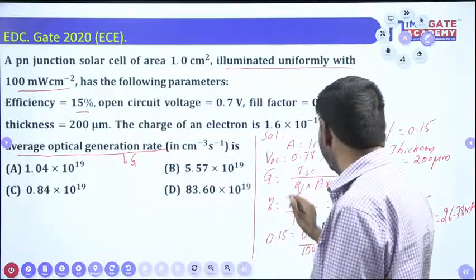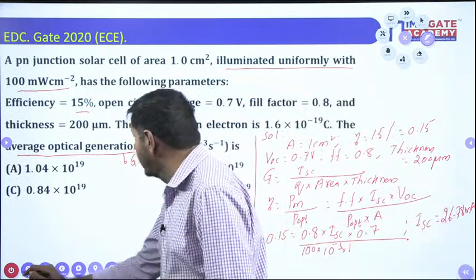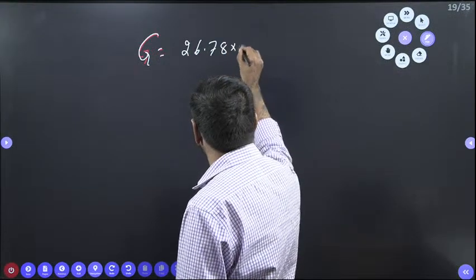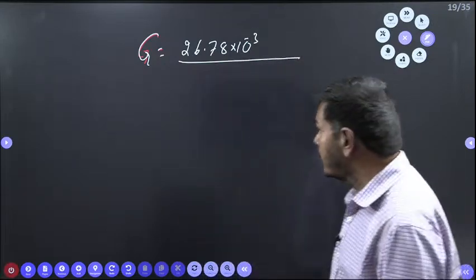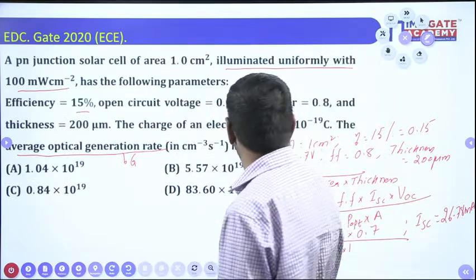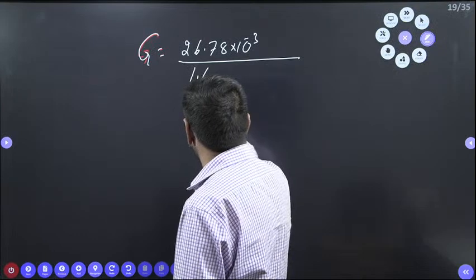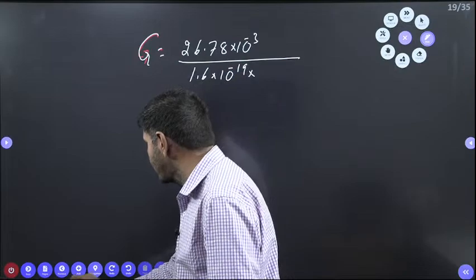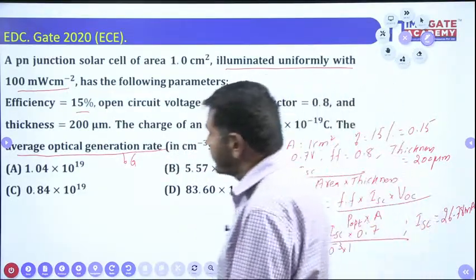G equals ISC, which is nothing but 26.78 milli, divided by what value? Divide by Q. Q is nothing but 1.6 into 10 power minus 19, into what is given still? Into area. Area is nothing but 1 cm square, so I can put 1.